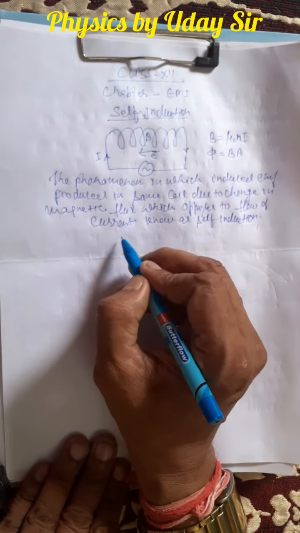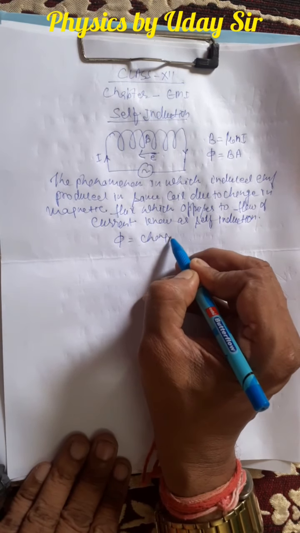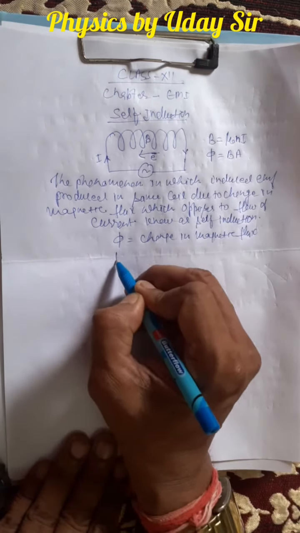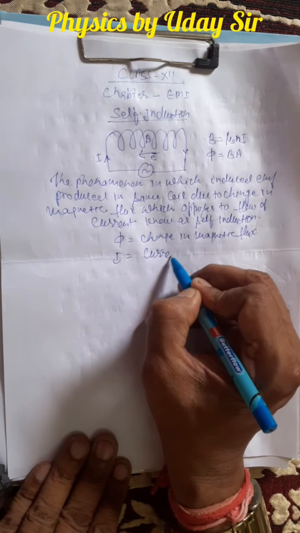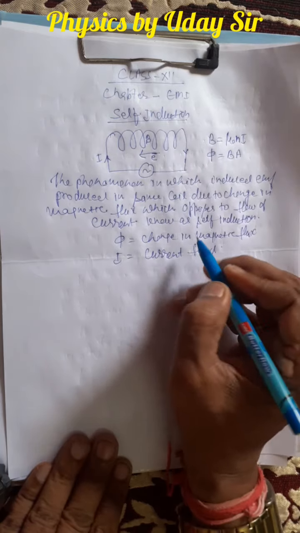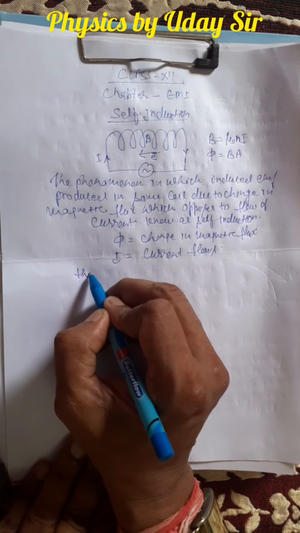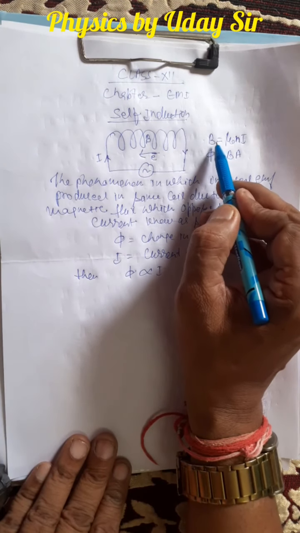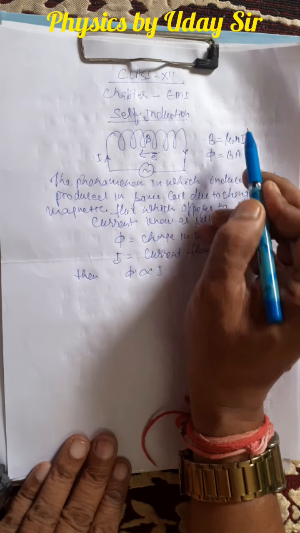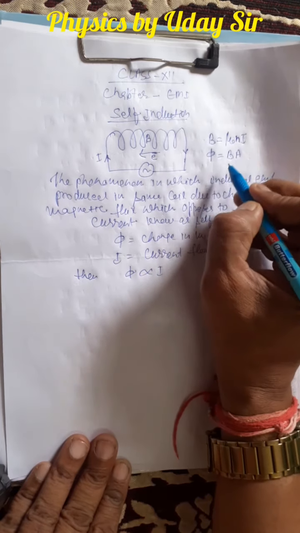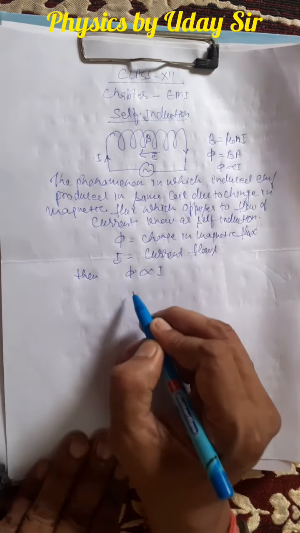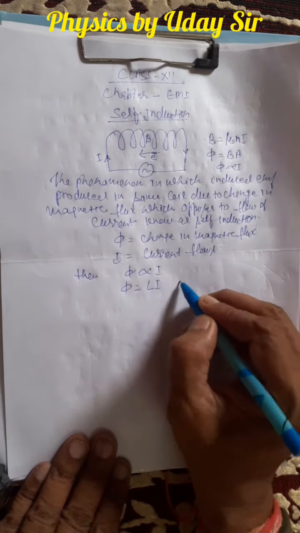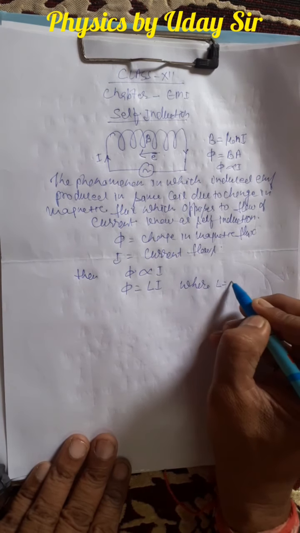So phi, that is change in magnetic flux, and I, current flows through it, so that phi is directly proportional to I. You can see from here, B directly proportional to I and phi directly proportional to B, so we can tell phi is directly proportional to I. So phi is equal to, here we need to give one constant, LI, where L is the proportional constant.